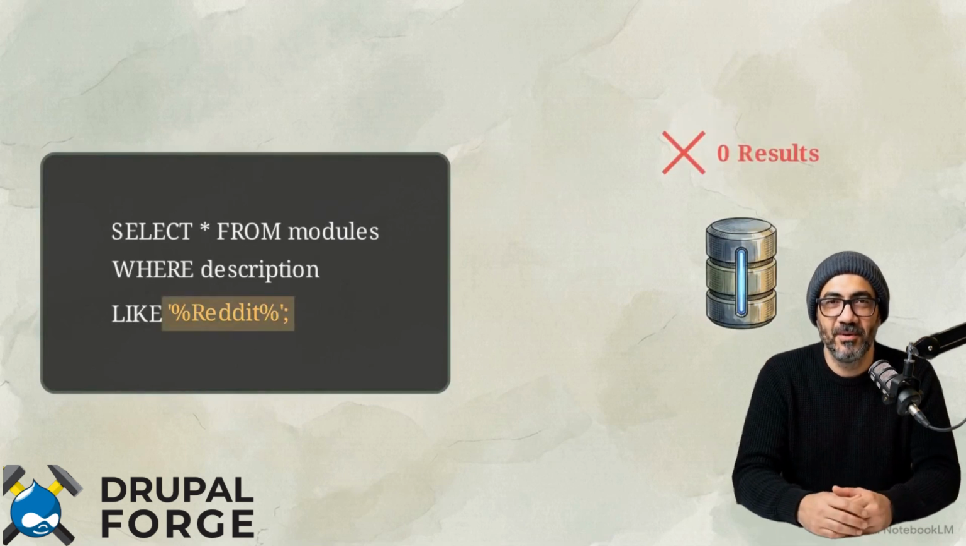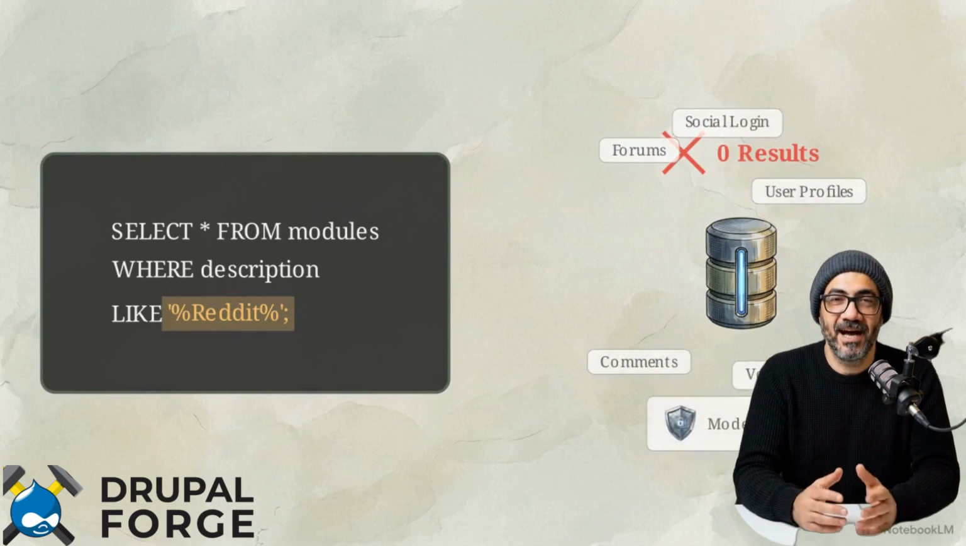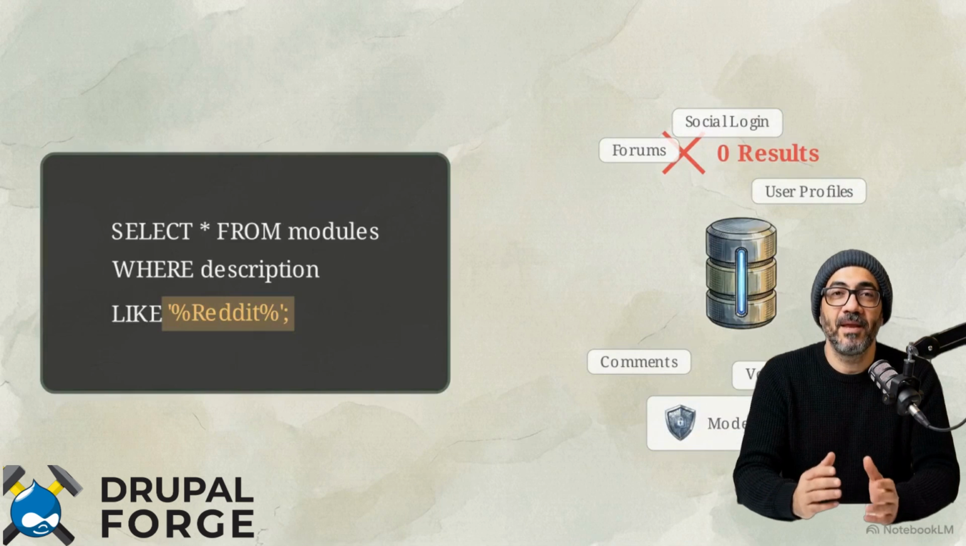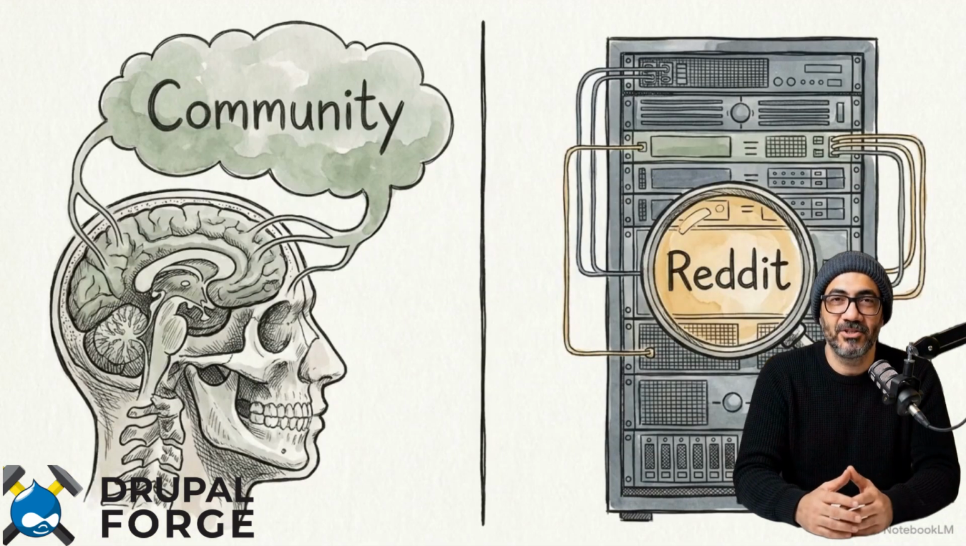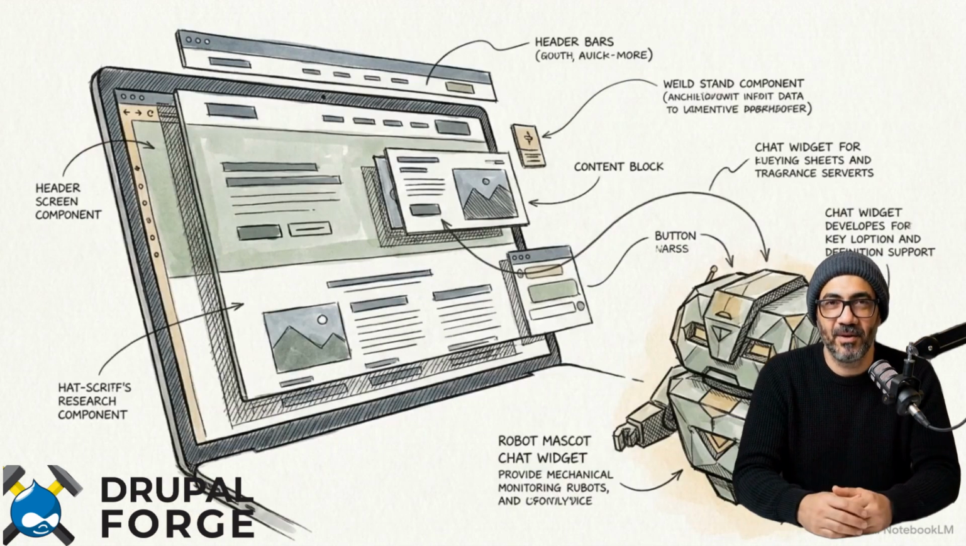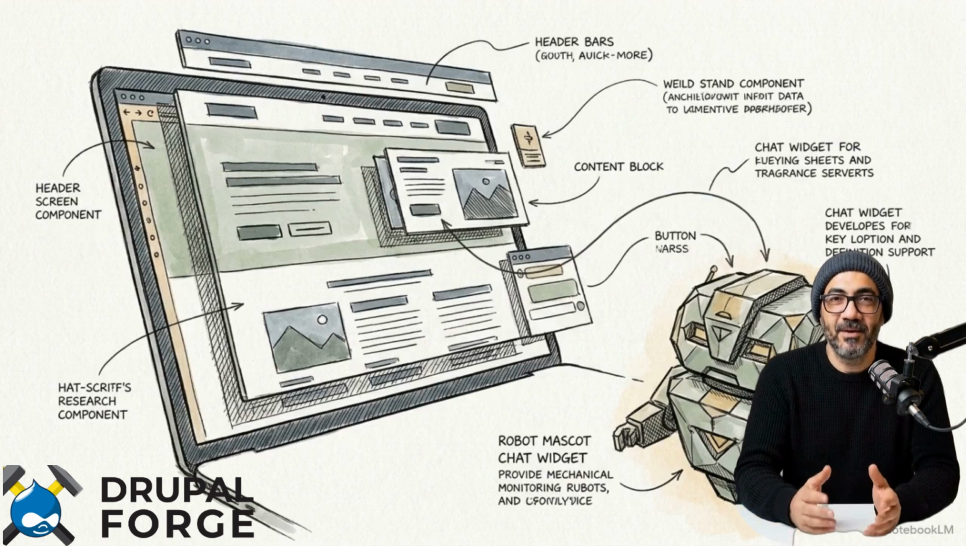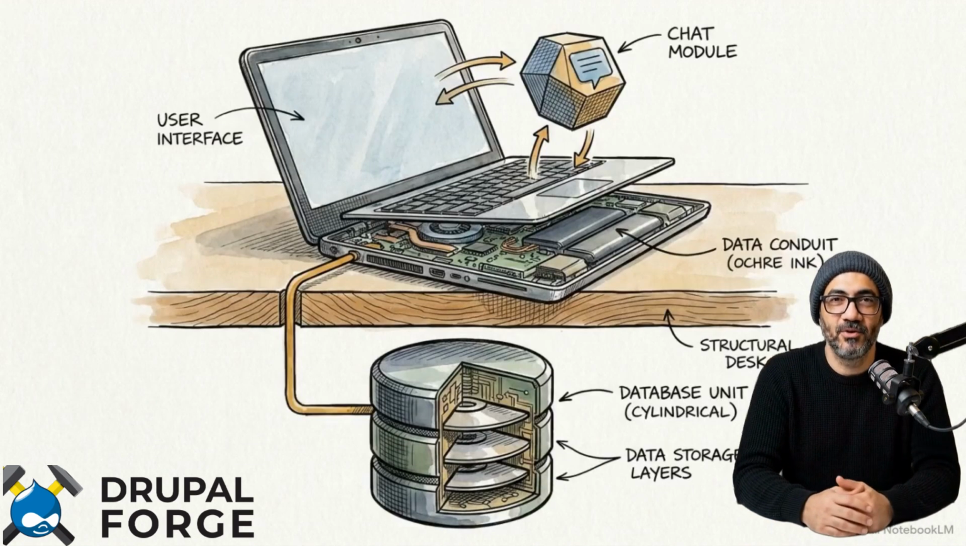The user wants community features, but the system is blinded by the literal text Reddit. This structural failure is known as the vocabulary mismatch problem. A common industry reflex is to patch this experience by placing an AI chatbot onto the website's front end, but a new chat interface fails to address the underlying inability of the database to retrieve the right information.